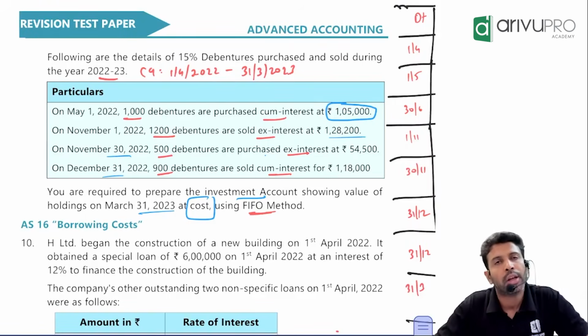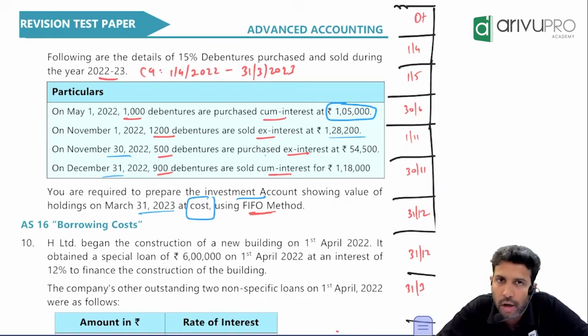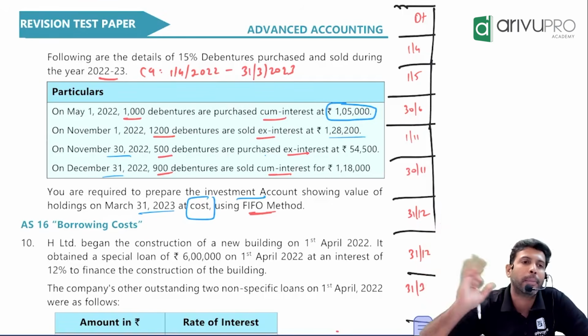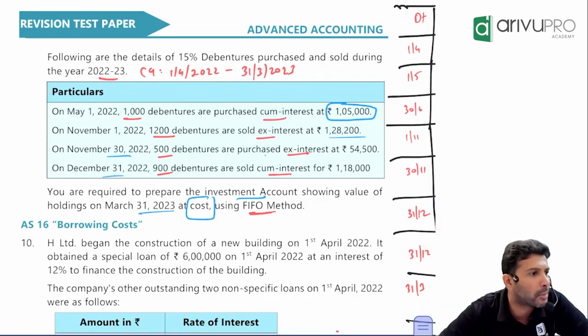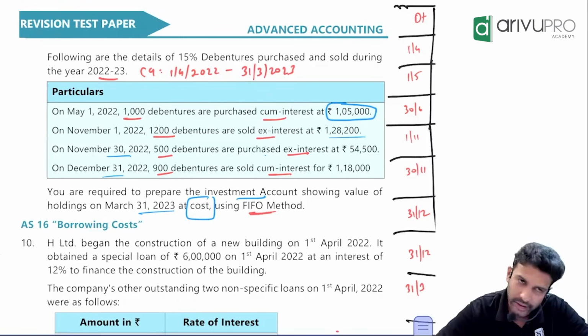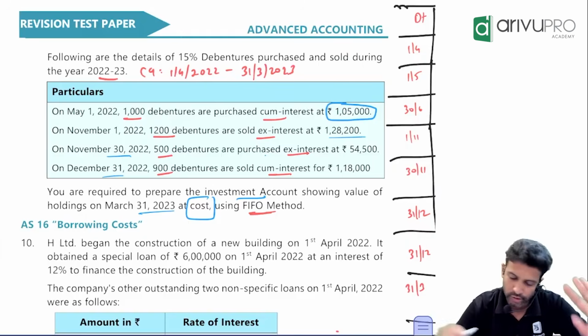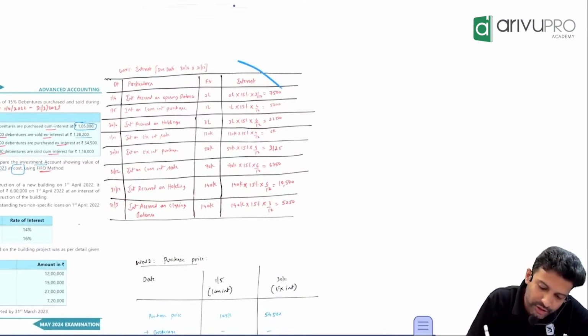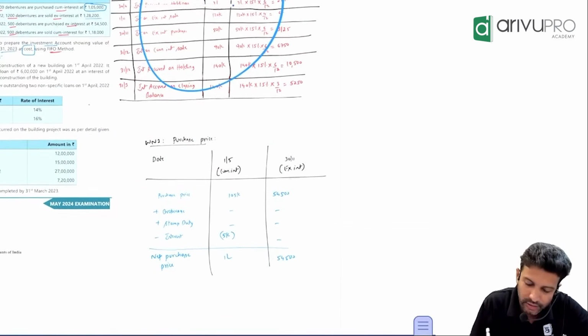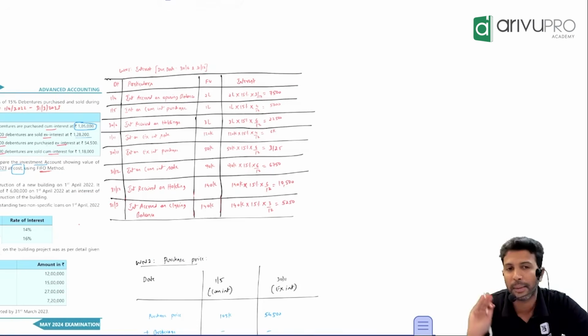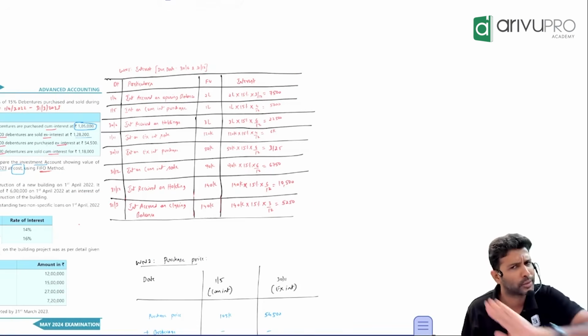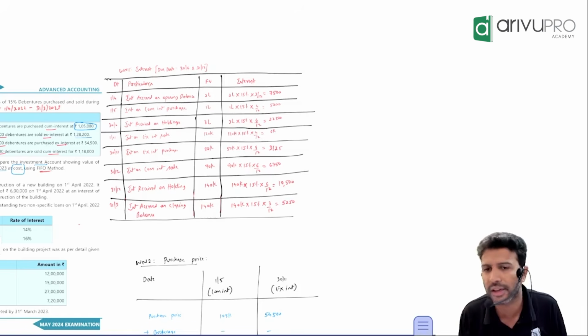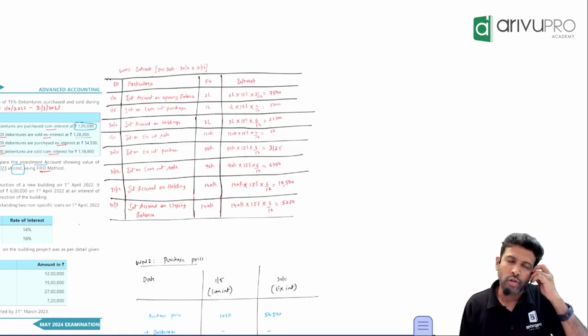Now people, if you remember, all our bonds and debentures questions we used to solve in a particular format. Anybody remember what that format is? First what we used to prepare: interest, which we used to account. Then purchase price. Then profit or loss. So I used to solve all the questions in this format. This is one, second, and selling price the third one. We'll continue with the same format to establish continuity.